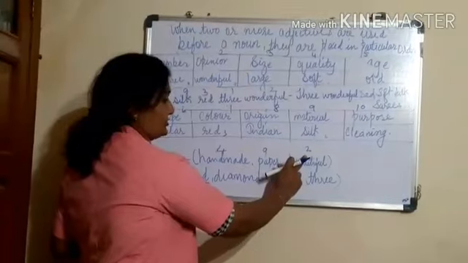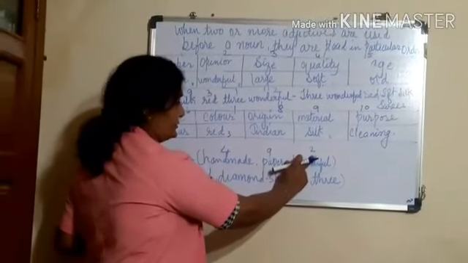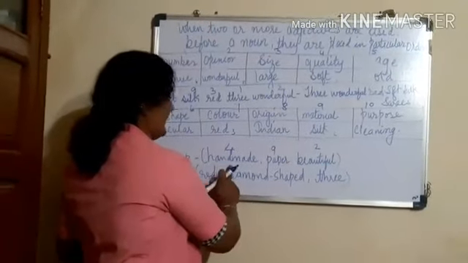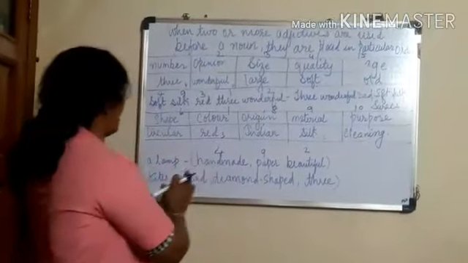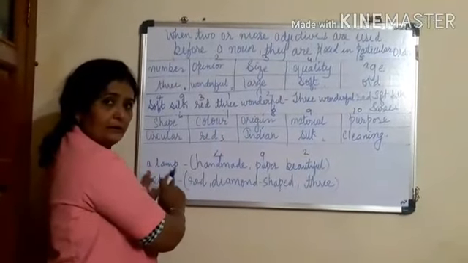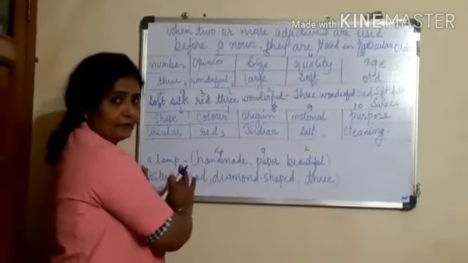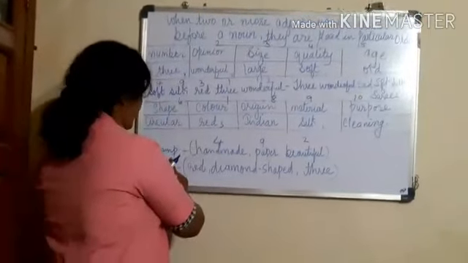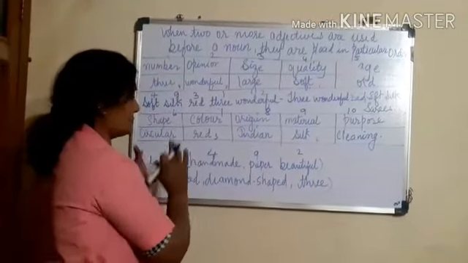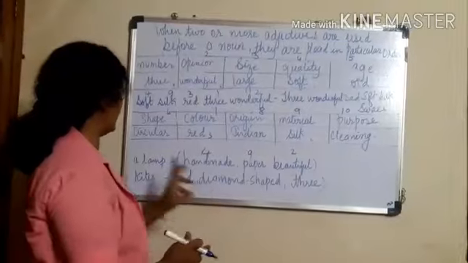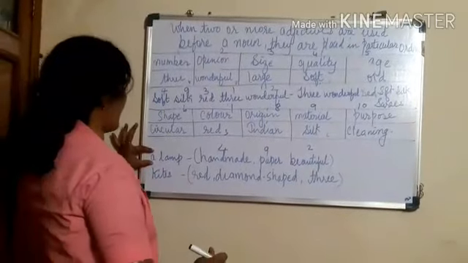So first what should come? Beautiful should come. Then handmade, and then paper. And already we have a word with it, a lamp. So how will we make the sentence? We'll take a from here.